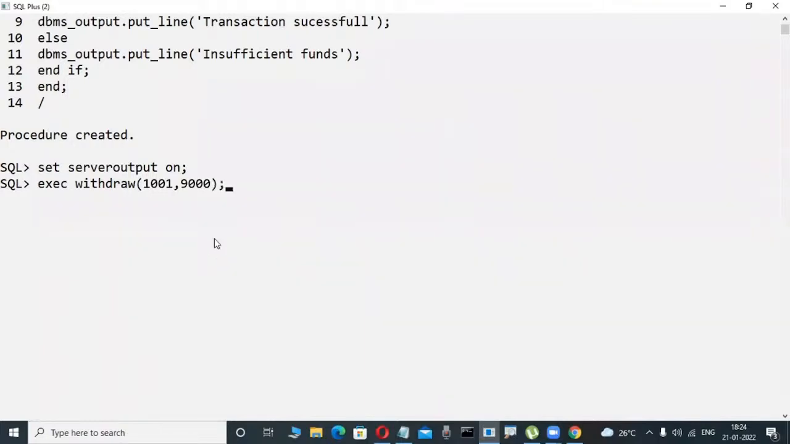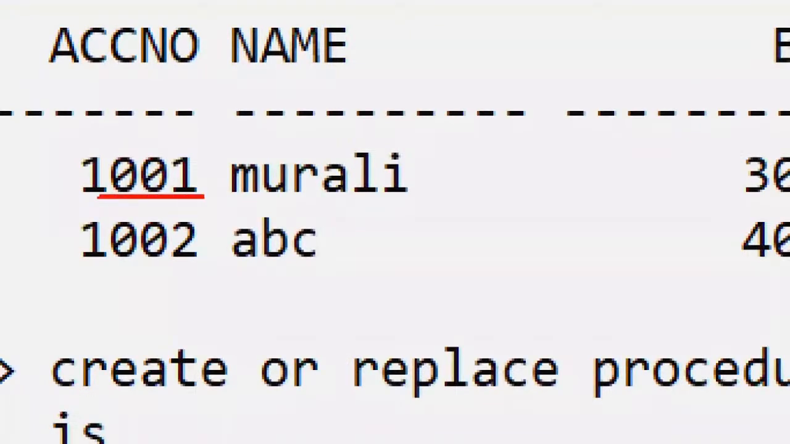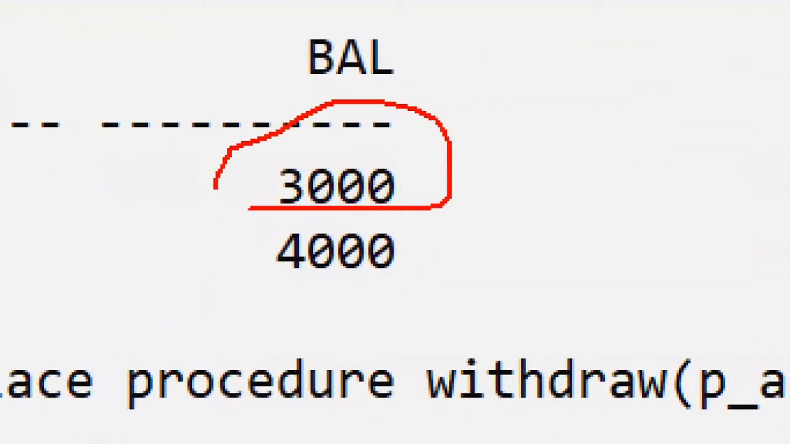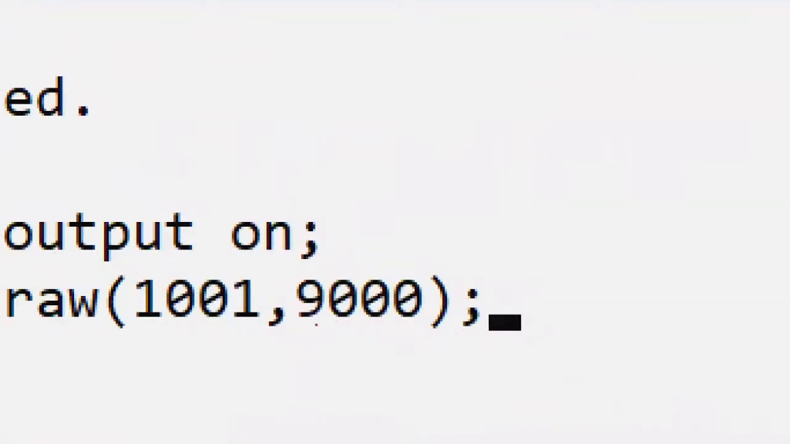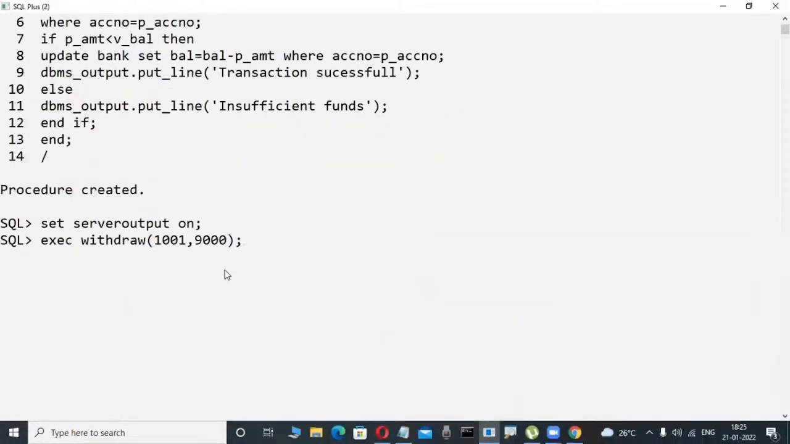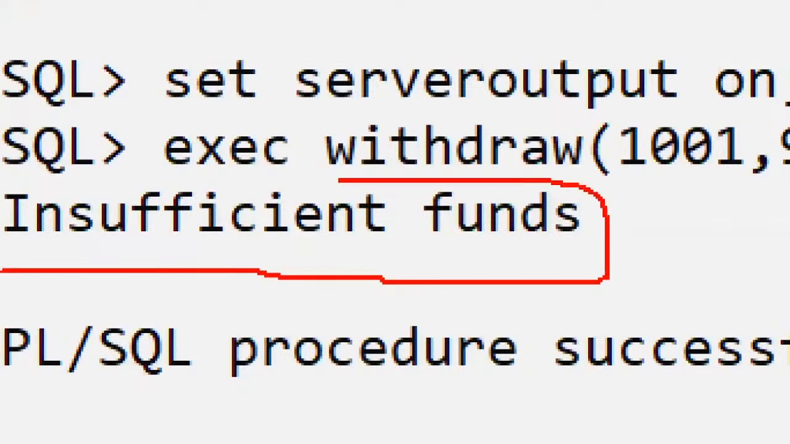Observe the account number in this table, slowly. 1001 is my account number, Murali is my name. My balance is 3,000, the current balance in my table. My account number is 1001, but I try to withdraw 9,000. Is it possible? No. So it will display the message: insufficient funds.